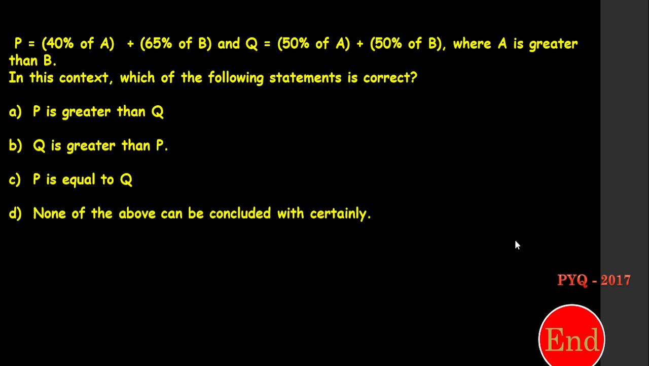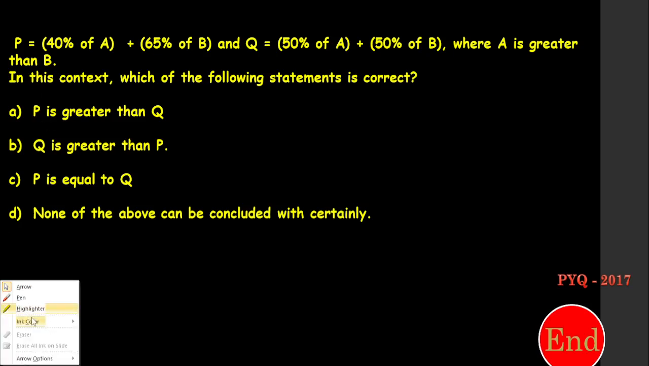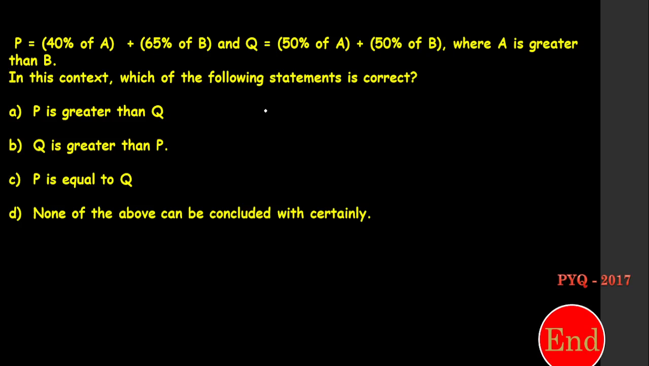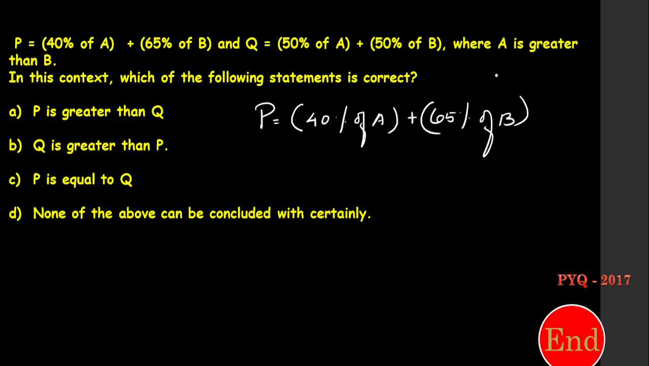Okay. In this question, look at this. P is equal to 40 percent of A plus 65% of B. So from this information, I don't know what is the value of A and B. If I know the value of A, I can take 40%, right? Okay, and next statement they are talking about Q. In Q, it is 50% of again A and 50% of B.